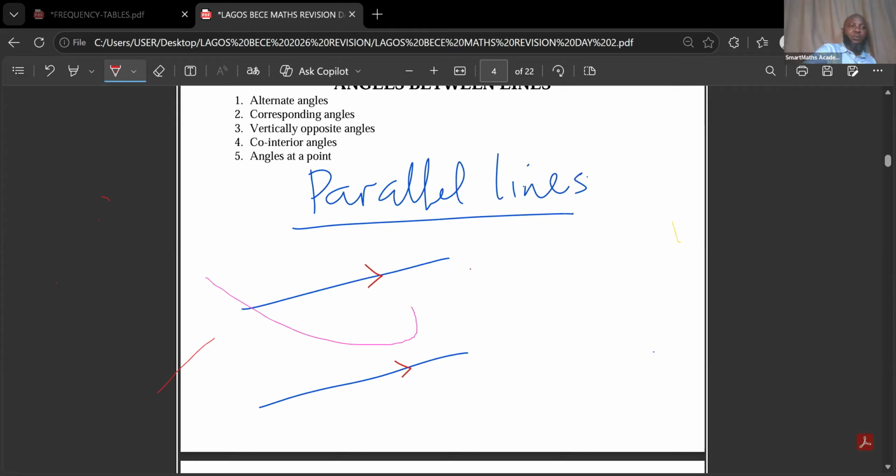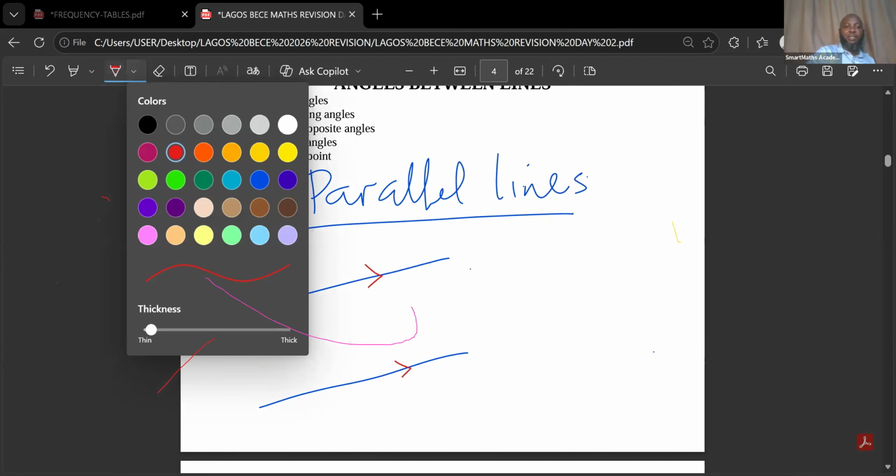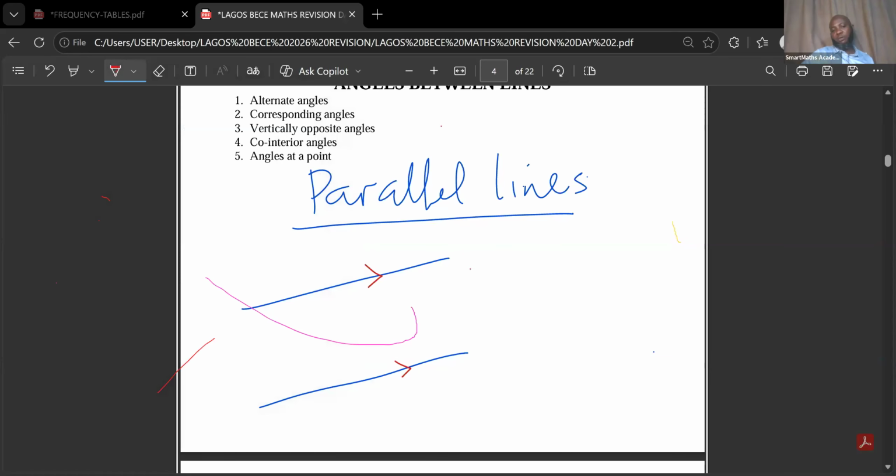So under this, we have about four theorems we are going to bring out. When you have parallel lines and a transversal, the line that crosses them here is called the transversal. Transversal.